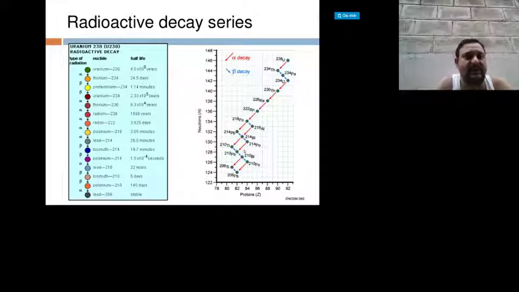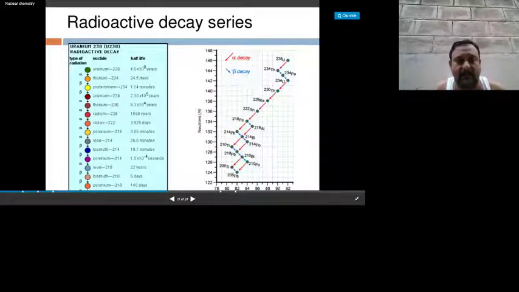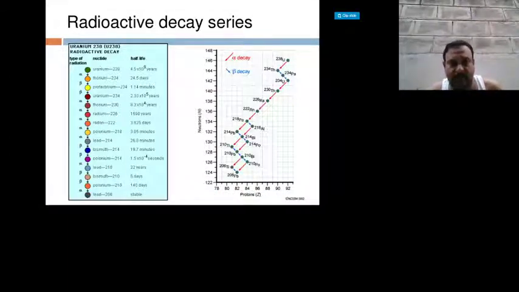Radioactive series. Normally radioactivity occurs naturally, initially in elements with higher atomic number. If an element is radioactive, like uranium, it possesses the highest mass number.